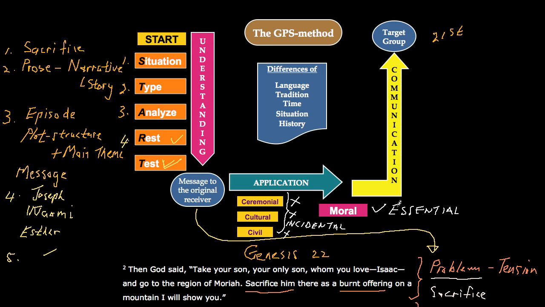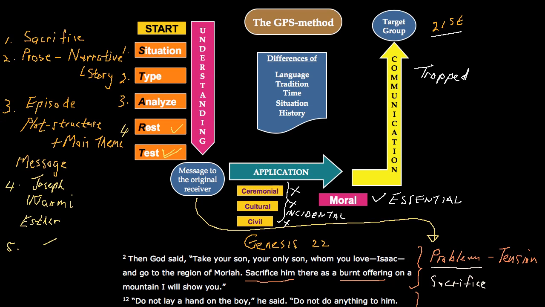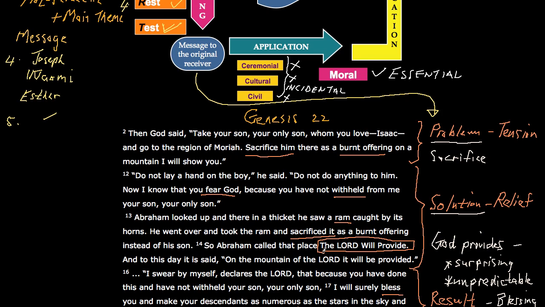Now we can apply that message to the original receiver, to a target group in the 21st century. Maybe it's a friend of yours who feels, my life is trapped. I feel I'm at a dead end. Like Abraham maybe felt like it was a dead end. Now he needs to sacrifice his only son, and God made a promise to him that he will have many descendants. Maybe you ask the question, how will I ever escape this? Resting with God in situations in which there seems to be no way out is probably an opportunity for God to show you exactly what happens here, that the Lord will provide a way out.